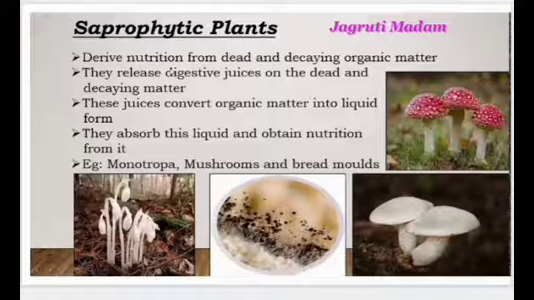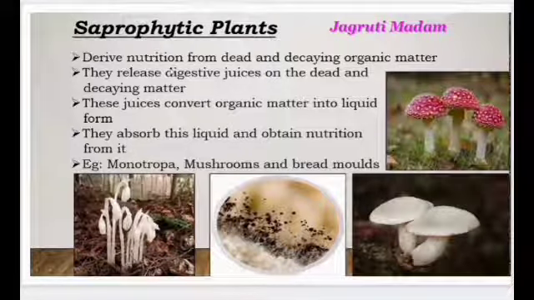What it does is, it releases digestive juices on the dead and decaying matter, where the digestive juices convert the organic matter into liquid, and then this liquid part is absorbed by the saprophyte and it obtains nutrition. Mushroom is the best example of a saprophyte. In Gujarati we say biladini top.